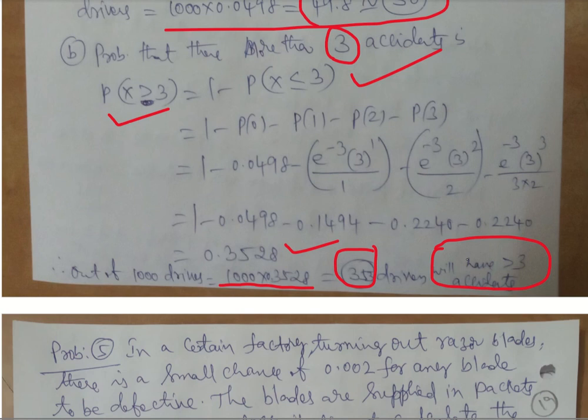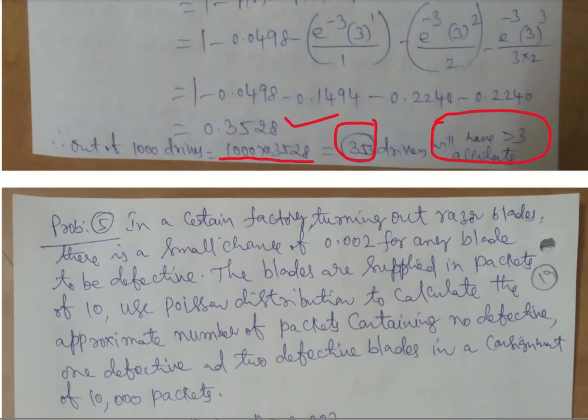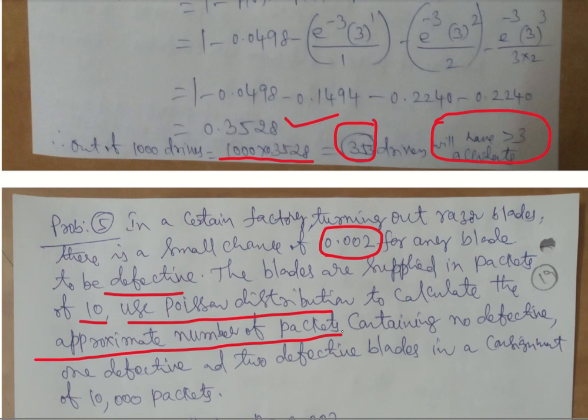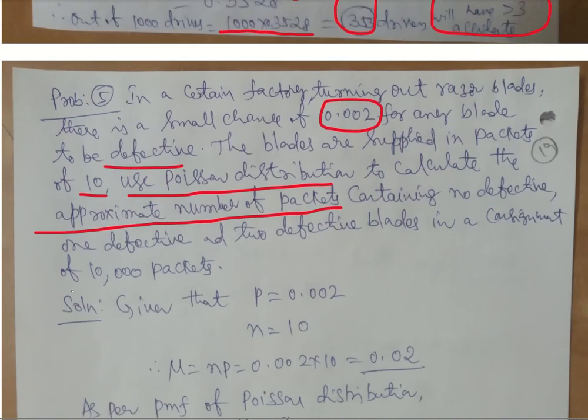Okay, next, in a certain factory turning out razor blades, that means there is a factory that manufactures razor blades, there is a small chance of 0.002 for any blade to be defective. The blades are supplied in packets of 10. Use Poisson distribution, it is given, to calculate the approximate number of packets. Again, similar to the drivers, we have to calculate the approximate number of packets out of 10,000 which are going to have no defective, 1 defective, 2 defective. So first calculate the probability, multiply with 10,000, and you will get the number of packets.